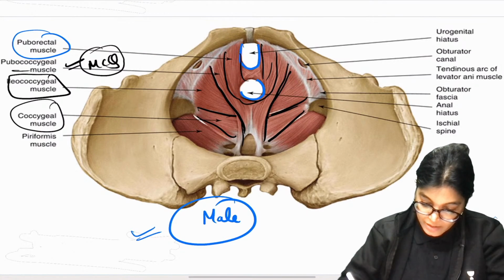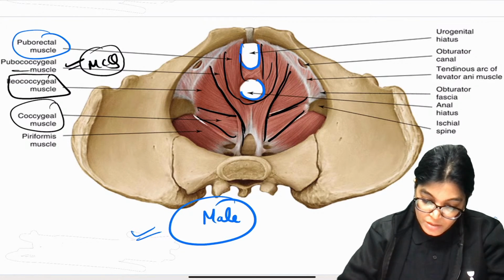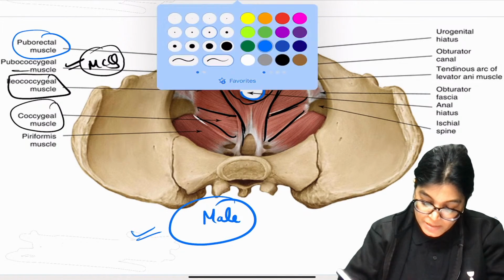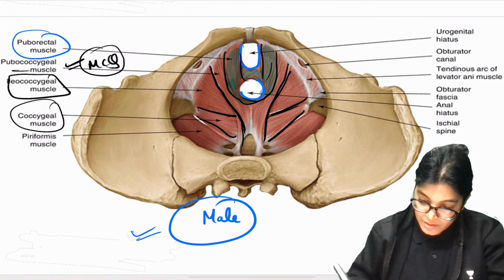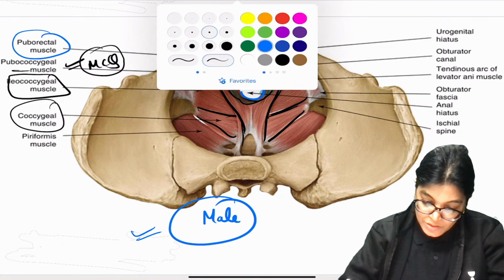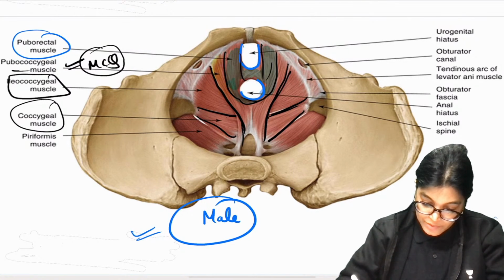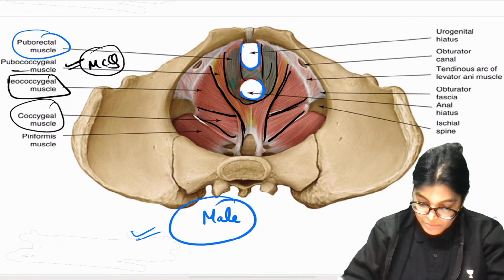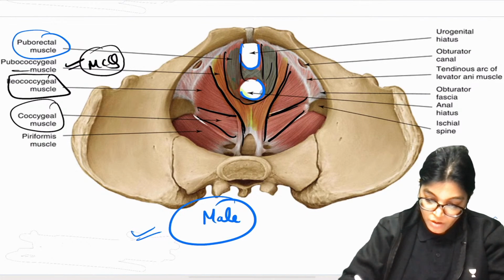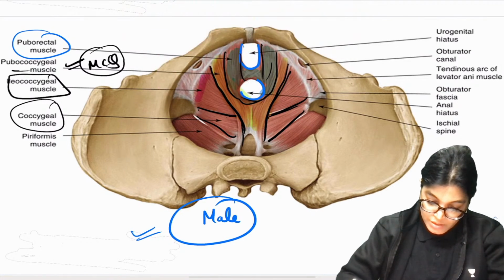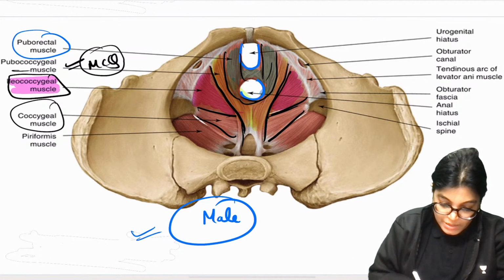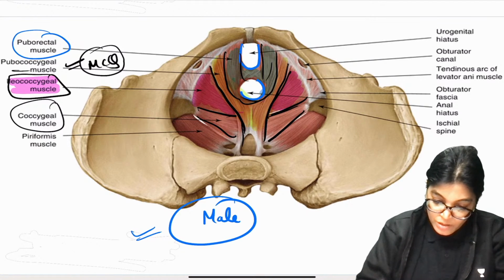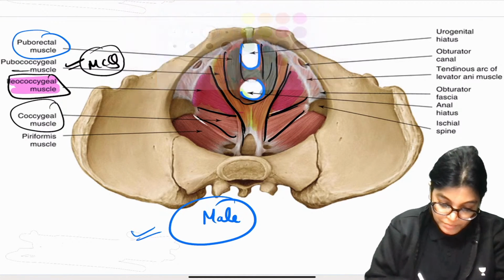See here, we have the components of the muscles shown here. Here we have the puborectal sling. The other sling shown here is the sling formed by the pubococcygeus muscle. The iliococcygeus muscle is there, as you can see here. We have the pubococcygeus muscle.